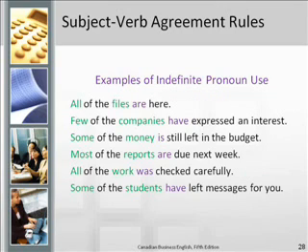In the first example, all of the files are here. All is one of those indefinite pronouns that can be either singular or plural. Because the word that is being used with all is files, which is plural, then we also need to have a plural verb, in this case the word are instead of is. I should point out in all of these examples there is a prepositional phrase that begins with the preposition of. It's important that you not pick out the subject of the preposition, but instead you pick out the subject of the actual verb.